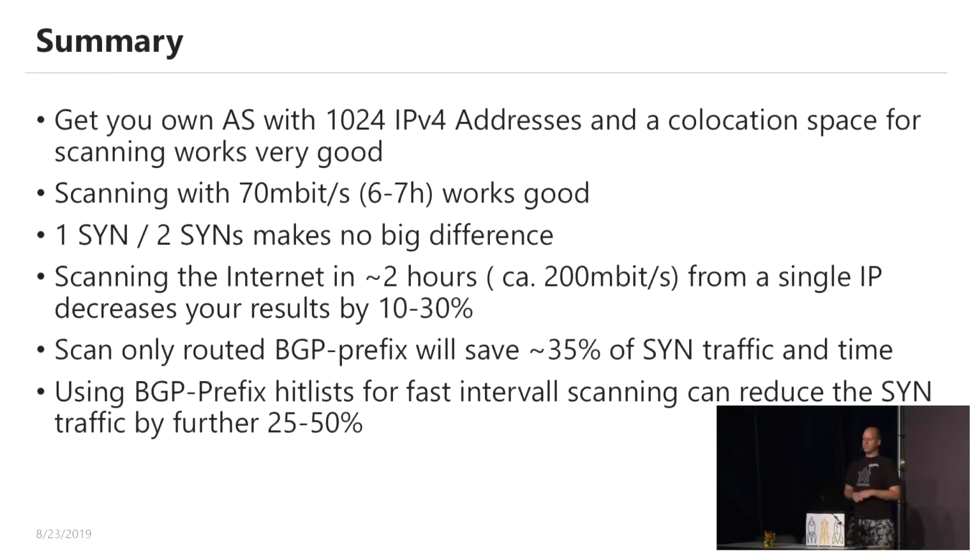Or you can do it, but then you know that the data is not very reliable. You should only scan BGP prefixes that are routed, and that way you will save about 35% of your SYN traffic and time. And if you want to do very fast, repeated scans, in case a remote executable vulnerability has maybe been released, you should use a BGP prefix hit list, meaning scanning the internet once and then only scanning the BGP prefixes. And this will save you a further 25 to 50% of the routed IPv4 address space.